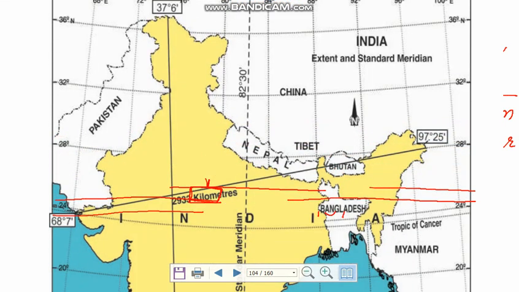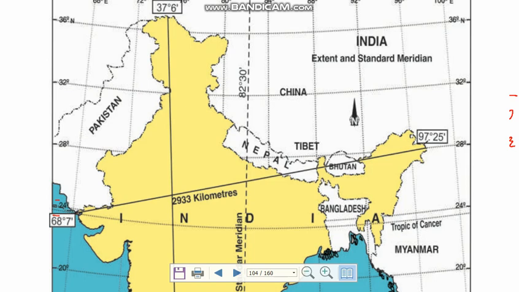Now here you can see this is the 82.30 minutes longitude, and it is the Indian Standard Time. Whatever time is here is considered as Indian Standard Time, right?